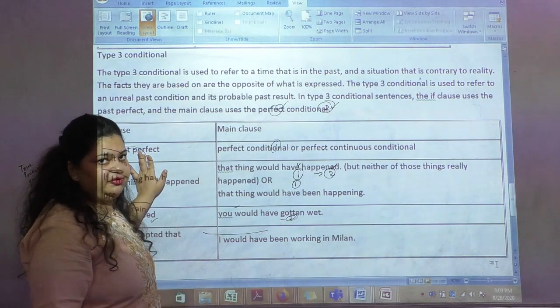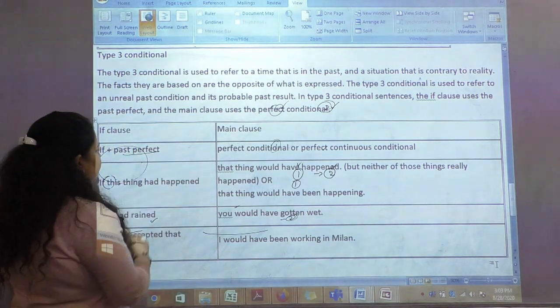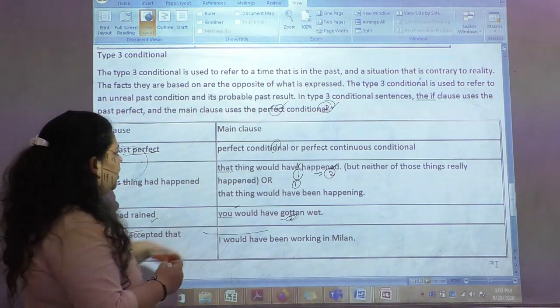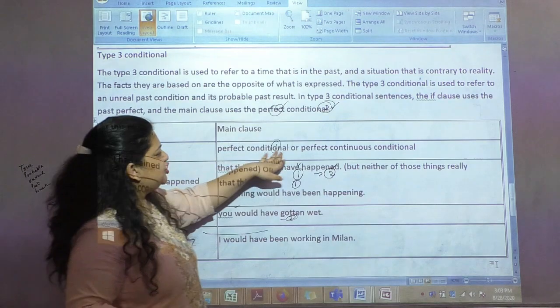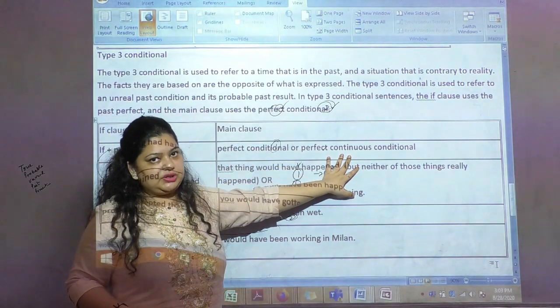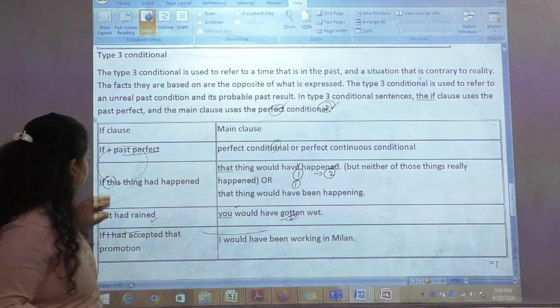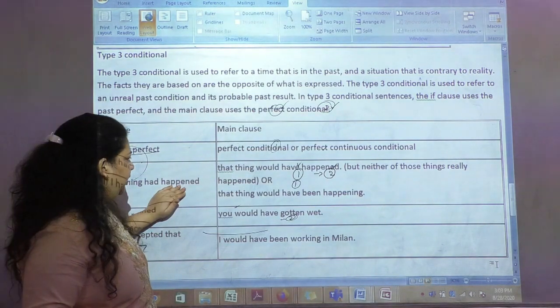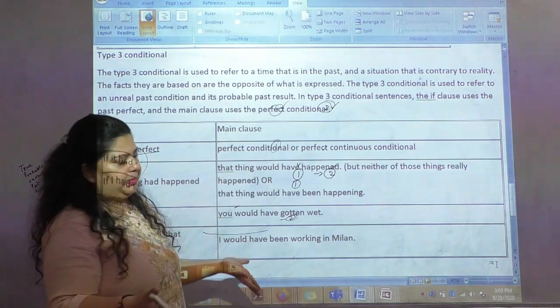So what is the formula here? If plus past perfect, right? Past perfect, you already know what is past perfect. We use had here. And then the main clause would be perfect conditional or perfect continuous conditionals, right? So let's see the example to understand it better. If this thing happened, that thing would have happened, or maybe neither of these things happened.